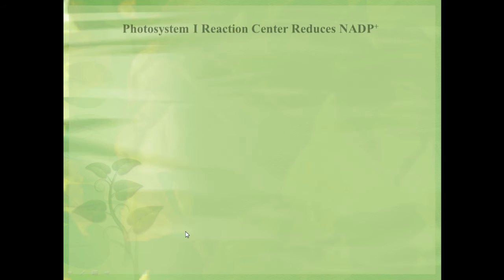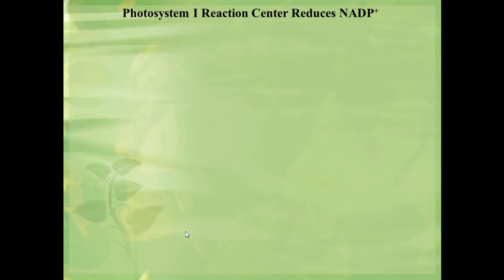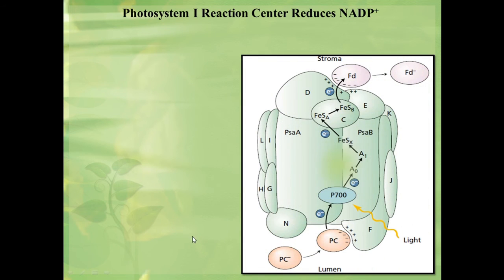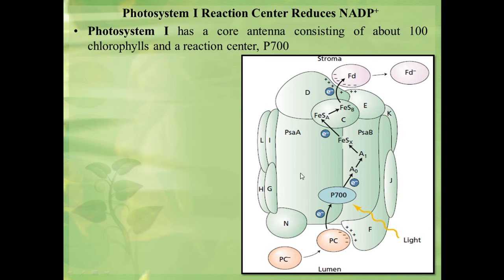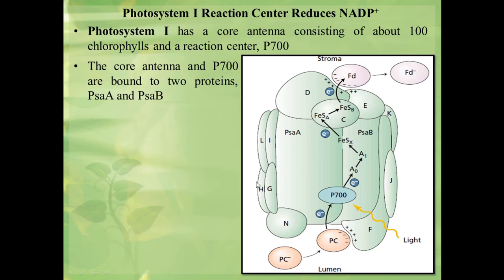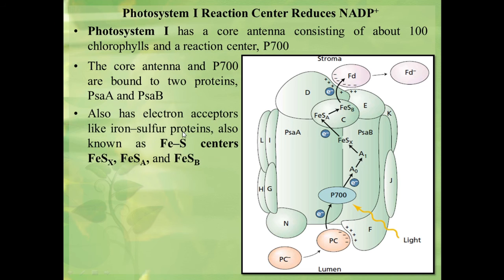Another important reaction is the reduction of NADP plus to NADPH by the photosystem 1 reaction center. The photosystem 1 reaction center is a large multi-subunit complex. It has a core antenna complex consisting of 100 chlorophylls and a reaction center P700. The components of the P700 reaction center are organized around two major proteins, that is PsaA and PsaB. There are a number of minor proteins like PsaC to PsaN, which are here labeled as C to N.